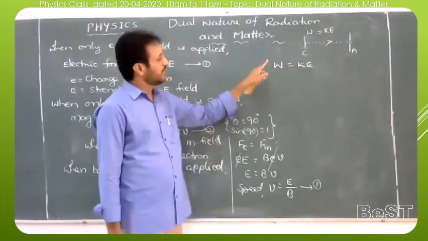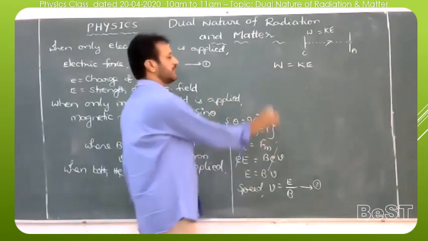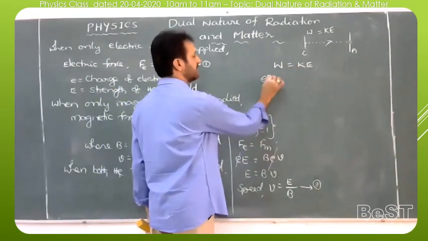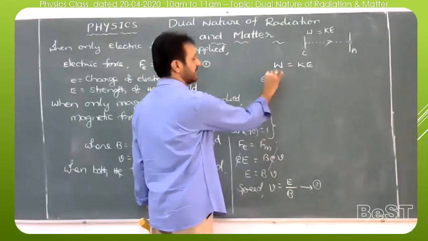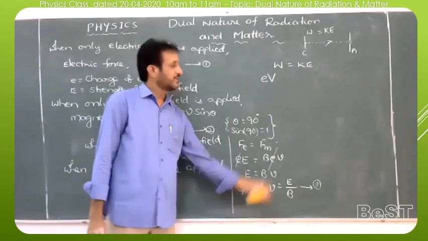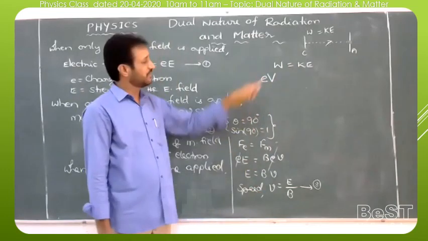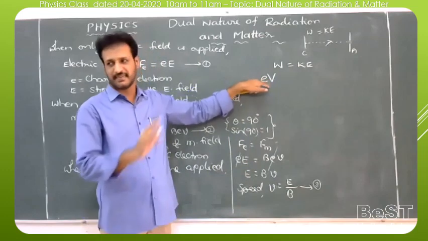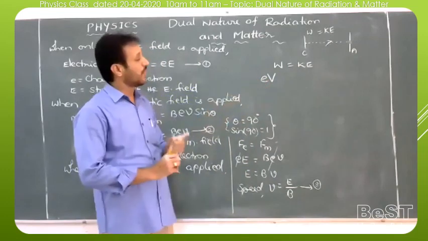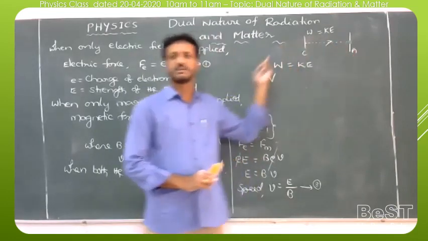So we can write W is equal to Ke. But here W means the charge of the electron into the potential difference V. Observe this difference: small v is the speed of the electron and capital V is the potential difference. Both are not the same letters. Potential difference means the work done in moving an electron from cathode to anode.